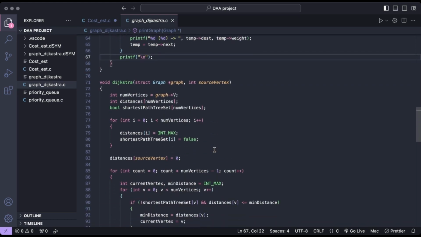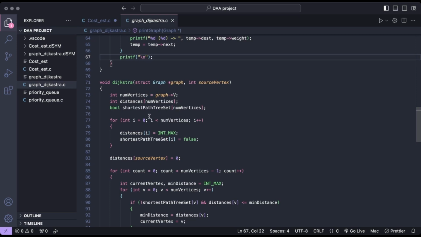Next comes the main function, the Dijkstra algorithm. Dijkstra is the implementation of Dijkstra's algorithm for finding the shortest path from a source vertex to all other vertices in the graph. It initializes an array for storing the distance from the source vertex and whether a vertex is part of the shortest path tree or not.